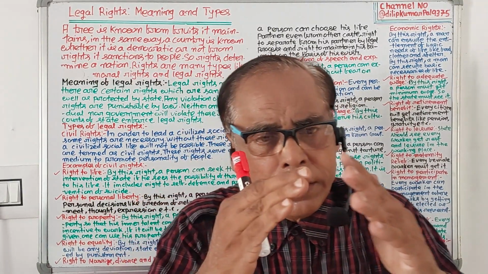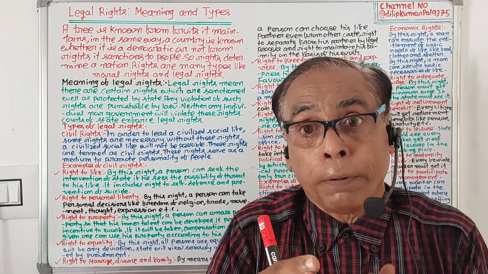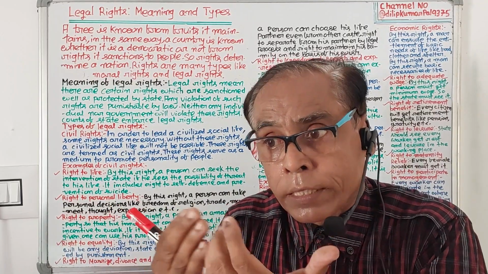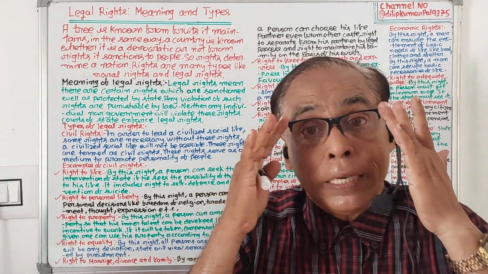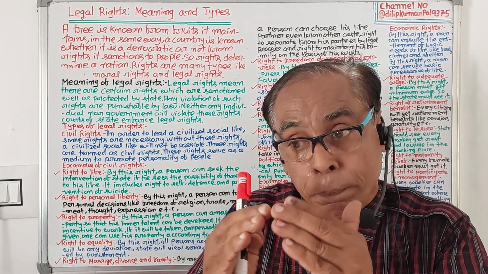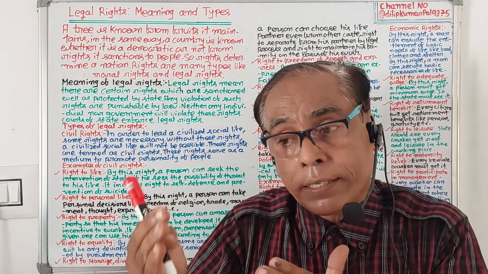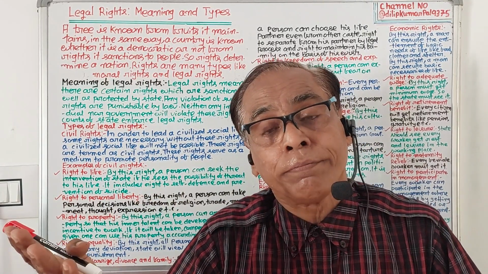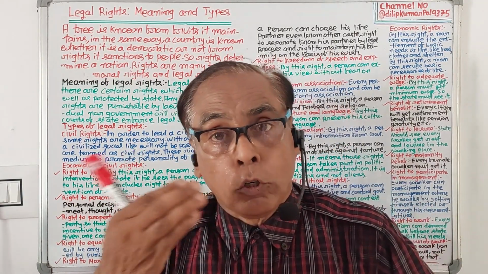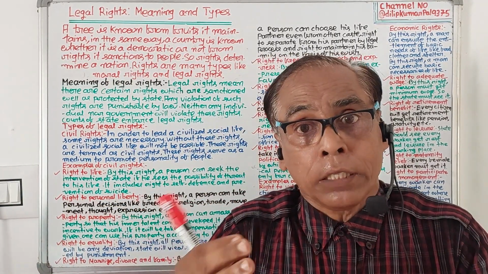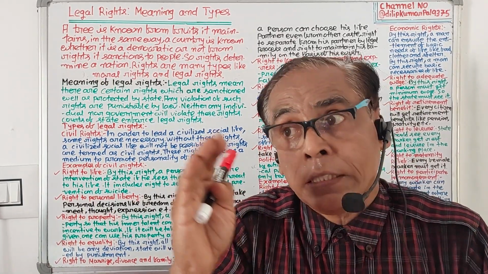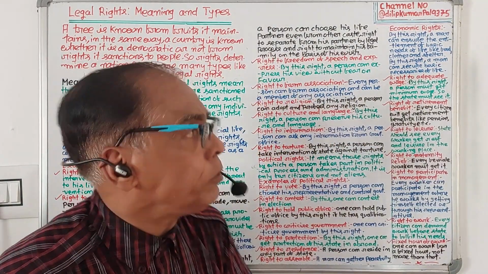By economic rights, a person has the right to possess basic things of life. Economic rights are the rights with the help of which a person can collect basic things of life. Without these rights, a person will go on an empty stomach. So economic rights mean those rights by means of which a person will be able to fulfill the basic things of life. So what are the examples?